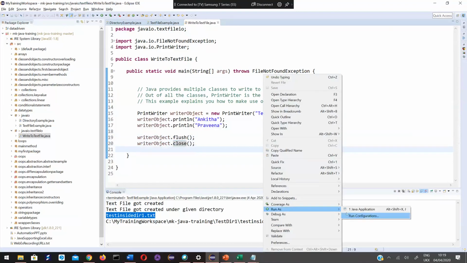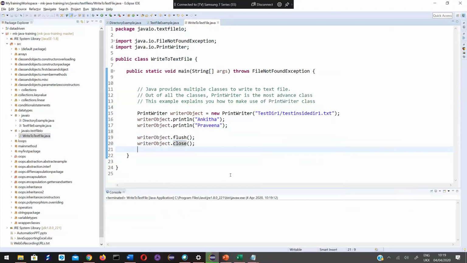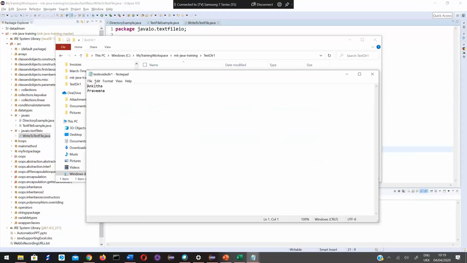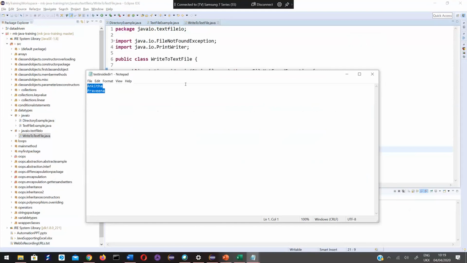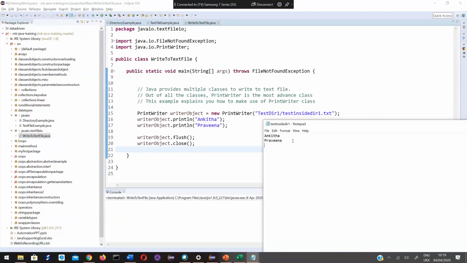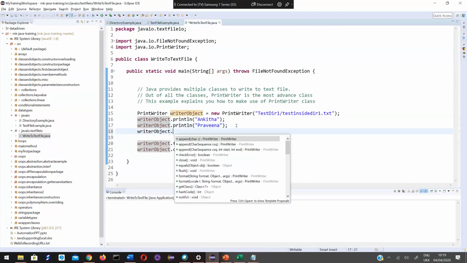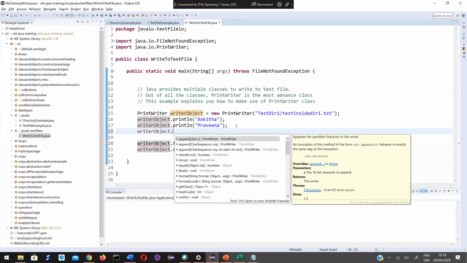Let's see what happens. Okay, execution completed. I'm going inside this, open it. See, it has written Ankita and Pravina to this file. Something dot print.